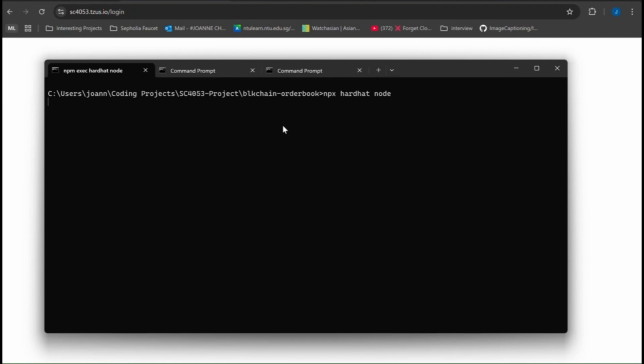Hi everyone, we will now show you how to run our DEX project. We recommend you to have 3 terminals open. In our first terminal, please open our folder blockchain order book and run the command npx hardhat node. This will set up a local testnet.